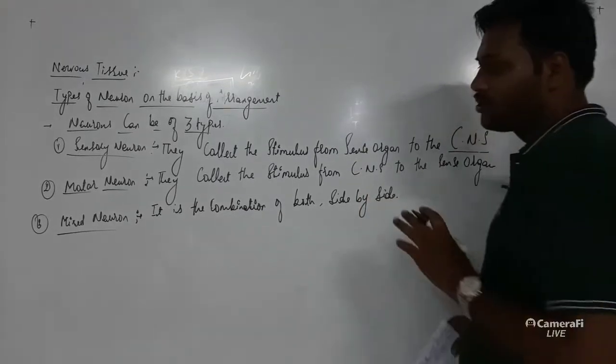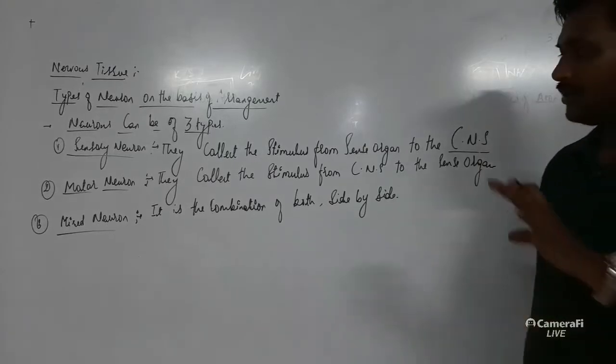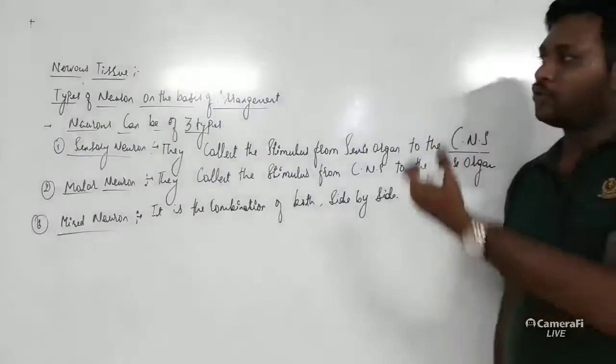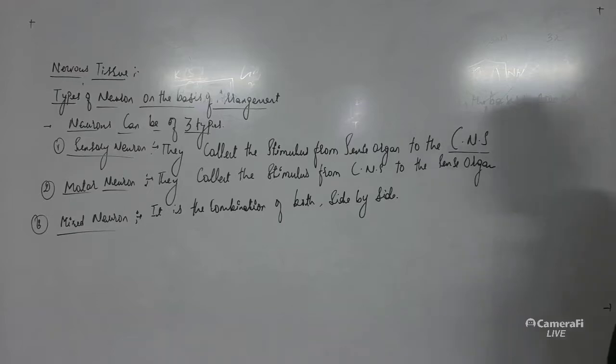Okay, so it is the combination of both side by side. Now this is about the types of neuron on the basis of arrangement. Okay, so you can pause the video and note down these points.